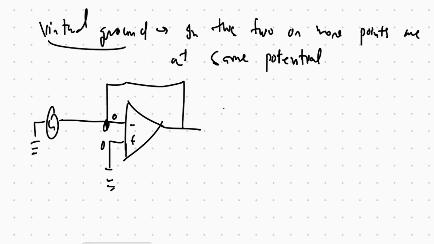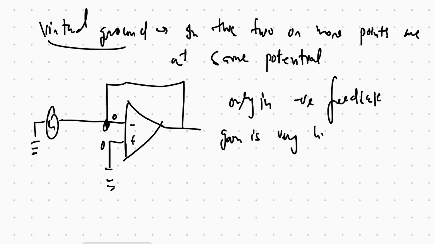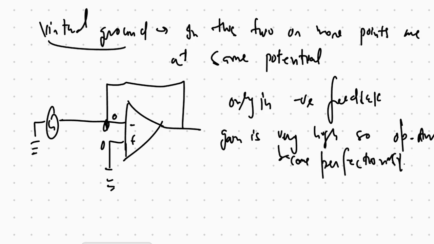This is applicable only in negative feedback. This is due to the gain being very high, so the op amp becomes a perfectionist. So we have V output equal to A (0 minus V input), V output equal to A times minus V in.